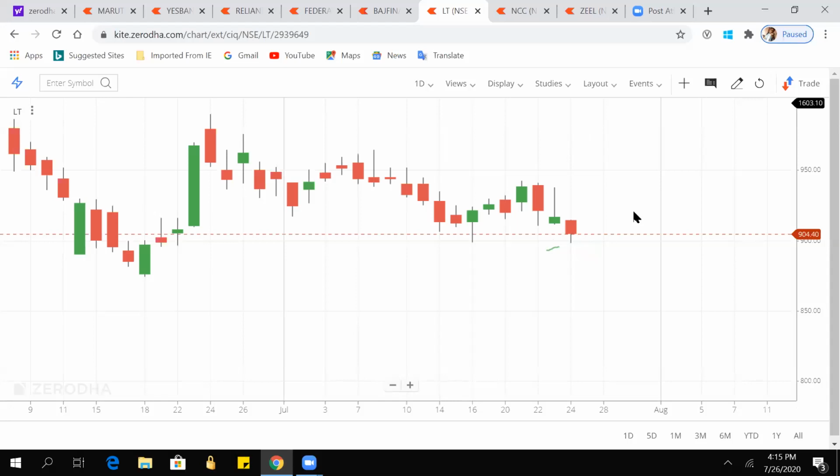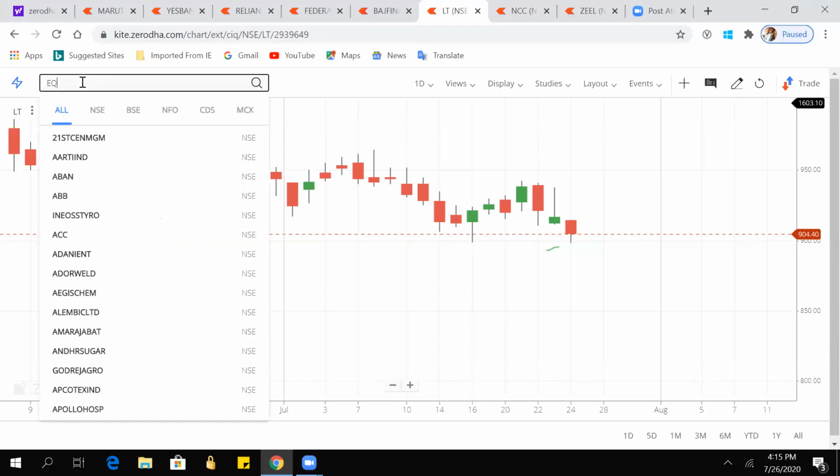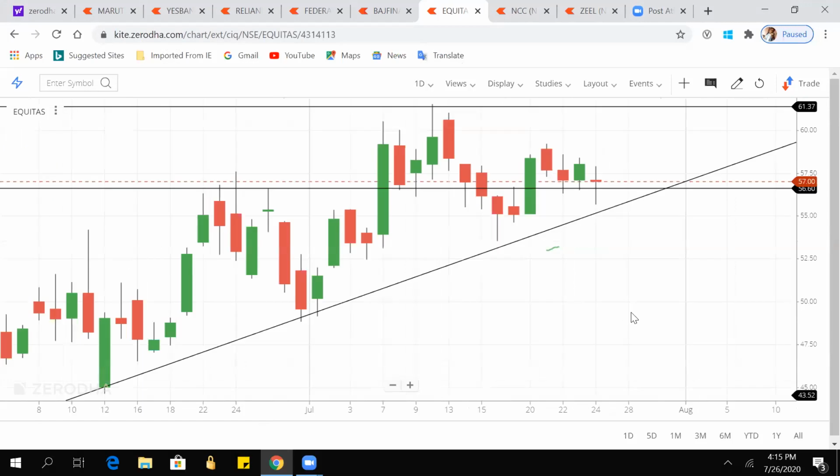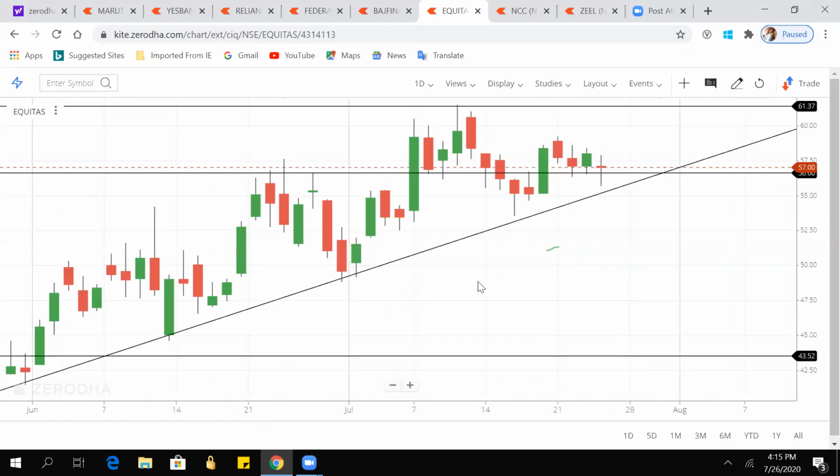I would suggest buying after the breakout, when the stock comes back to that level. It is not like it will keep on going up. It will definitely come to that level. Like I have shown in Equitas holding as well. I will show it again if you want to see. See, for Equitas holding, this.